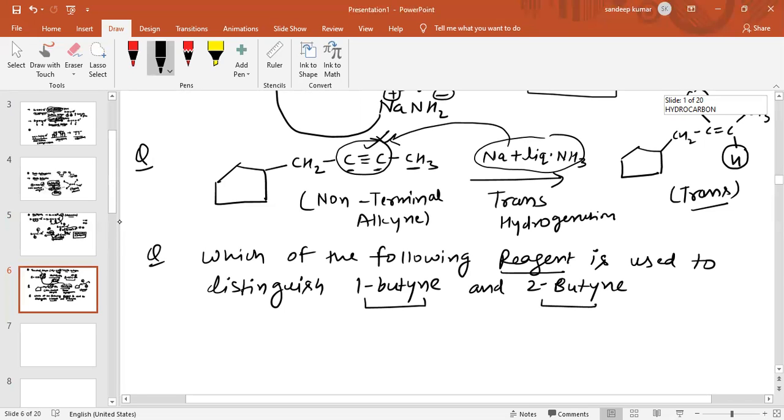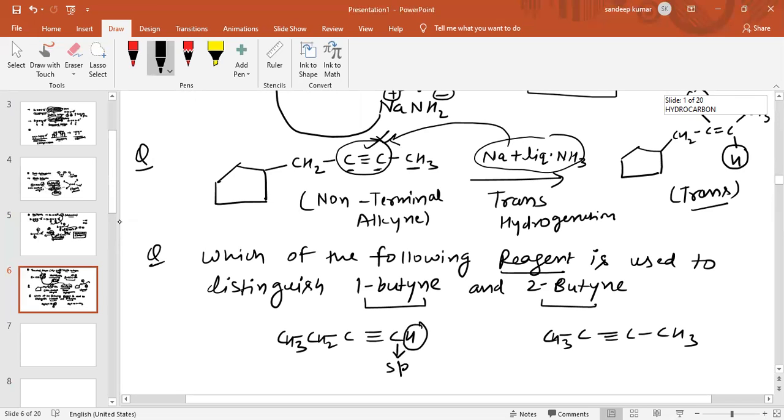As you know, the structure of 1-butyne and 2-butyne is very simple. The structure of 1-butyne is C triple bond C H, CH2 and CH3. This is 1-butyne. And the structure of 2-butyne is a triple bond C, with CH3 on both sides. As you can see, there is a hydrogen atom on the sp carbon.